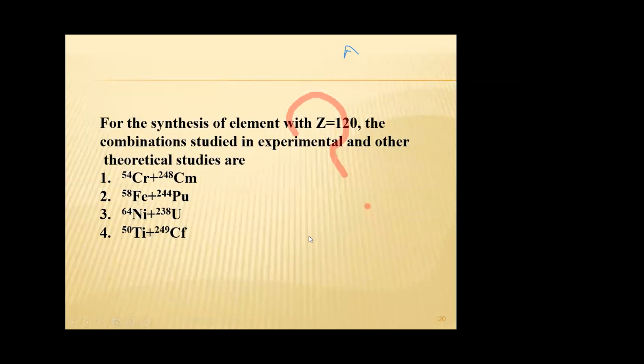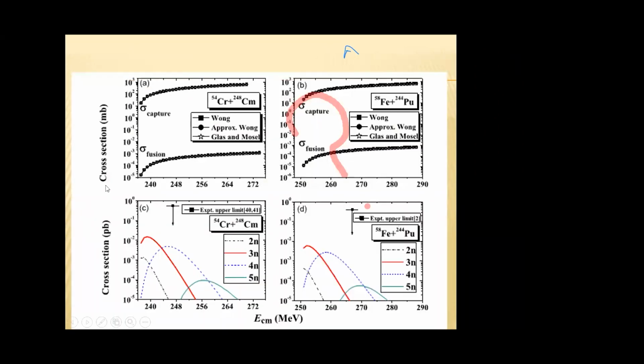For synthesis of the element with Z equal to 120, the combinations studied in experimental and other theoretical studies are 54 chromium induced reaction, 58 iron induced reaction, and 64 nickel and 50 titanium induced reaction. We have studied the capture cross-section, fusion cross-section, and evaporation residue cross-section in each channel for the 54 chromium induced reaction and 58 iron induced reaction.